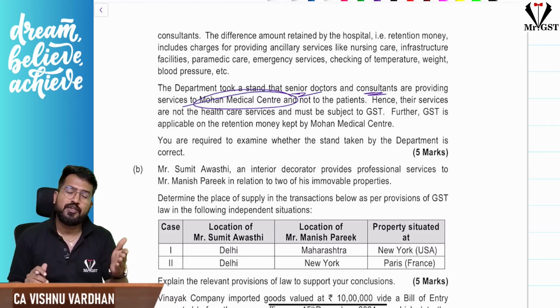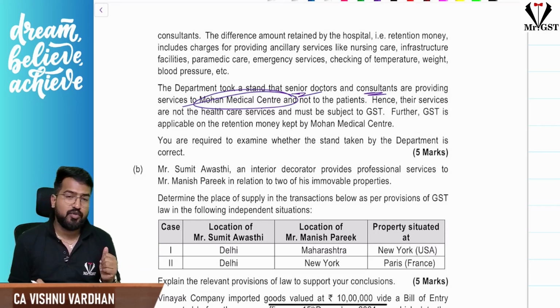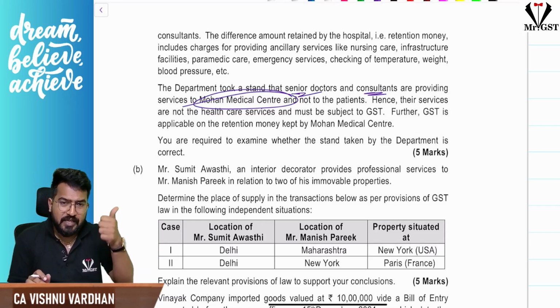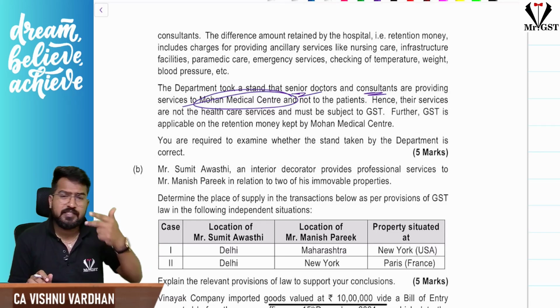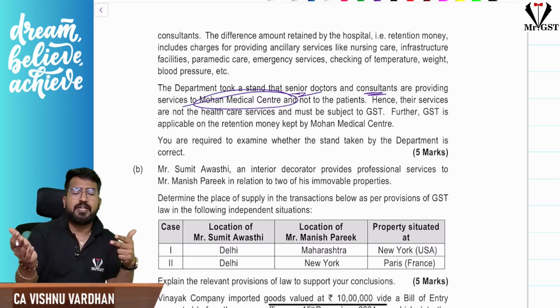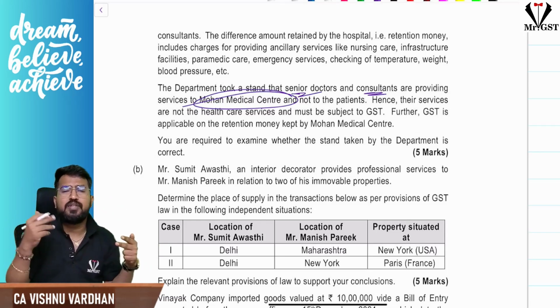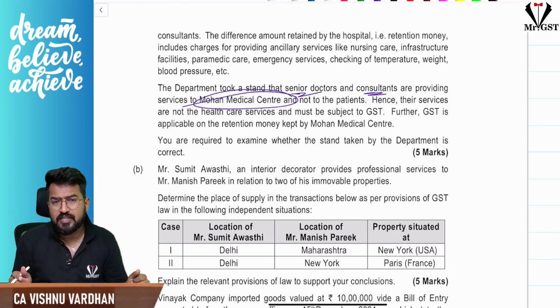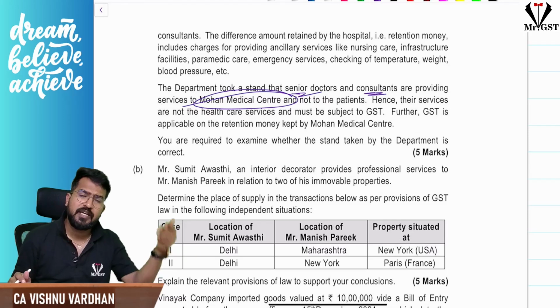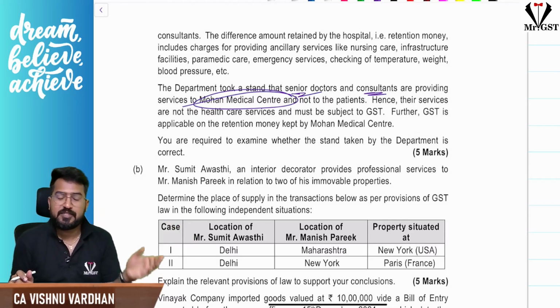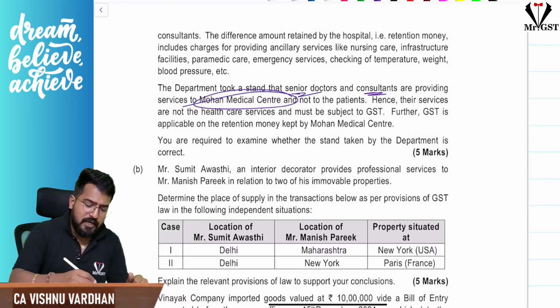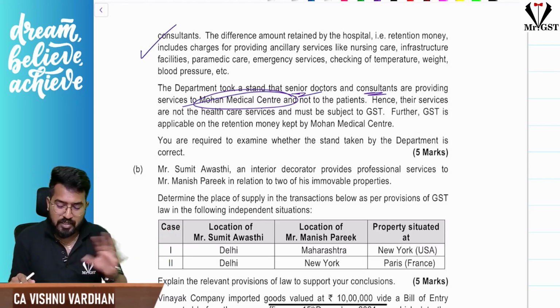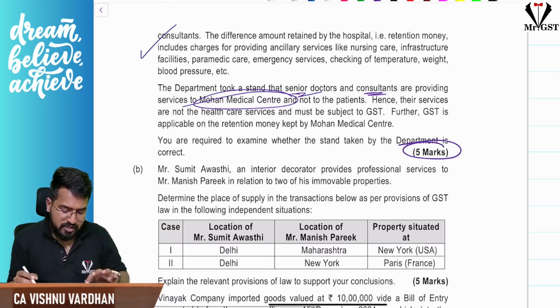See, in the medical services exemption, what we have seen is healthcare services provided by authorized medical practitioners, clinical establishments, and paramedics to anybody. So it is not required that they provide directly to patients only. Senior doctors and consultants are also authorized medical practitioners, and they are providing healthcare services to medical establishments. So here that is exempt under GST. If you write your explanation along these lines, it is well and good. A 5-mark case study based question.